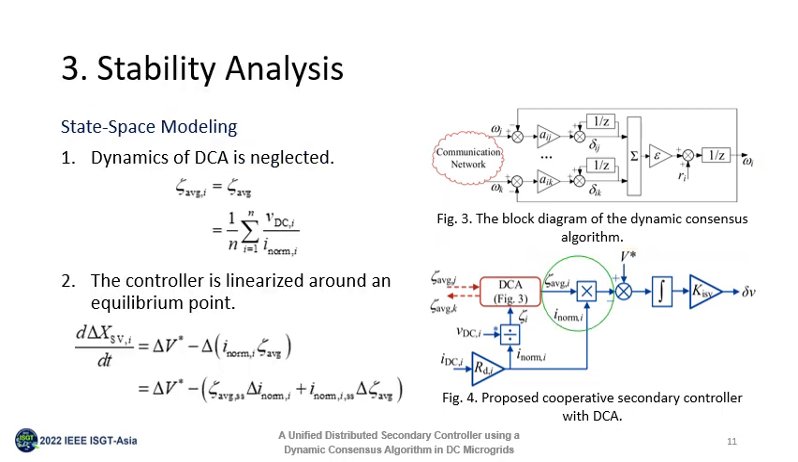In part 3, the system stability is analyzed. There are 2 points worth mentioning in the established state space model. First, the dynamics of the consensus algorithm is neglected, which means that the zeta average of each controller is assumed to be the exact average of all zeta. Second, since there is a product of variables in the input, the controller is linearized around an equilibrium point.